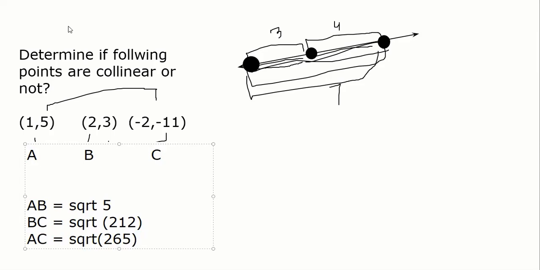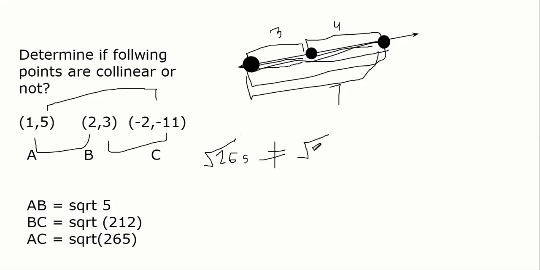What I'm trying to tell you is square root of 265 is not equal to that. Agree? So if it is not equal, these points are not collinear.